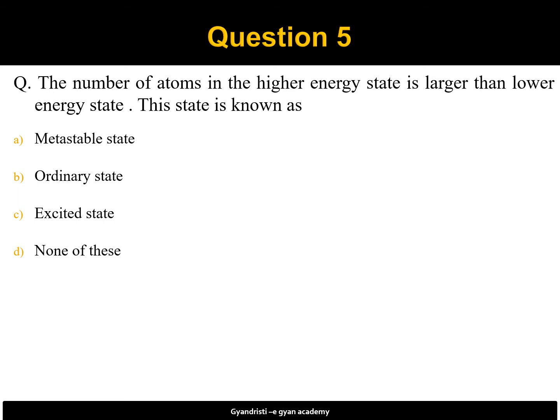Question number 5 is the number of atoms in the higher energy state is larger than lower energy state. This state is known as, four options are given: metastable state, ordinary state, excited state, none of these. The state in which number of atoms is higher in excited state compared to the ground state is known as population inversion state. So no options are given, so none of these is correct.